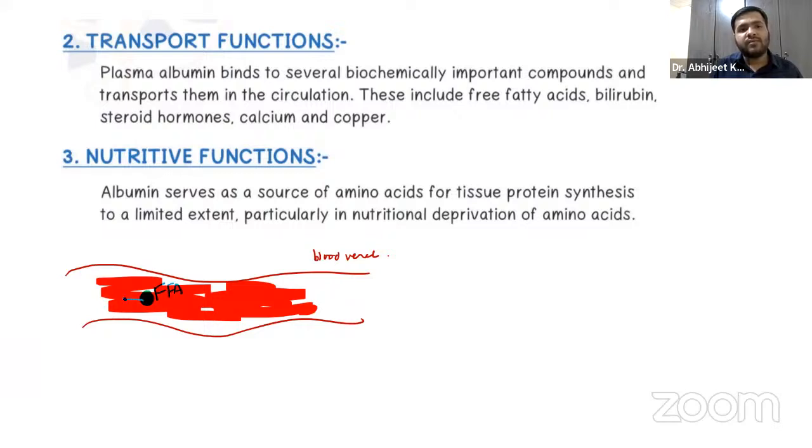This is the plasma albumin binding to free fatty acid. It can bind to bilirubin, or it can bind to steroid hormones, calcium, copper. So basically, they are not transported in free form, guys. They need something which will help them to transport in the blood, and that is the plasma albumin. These plasma albumin help the free fatty acids, the bilirubin, the steroid hormones, calcium and copper to transport in the blood, right?